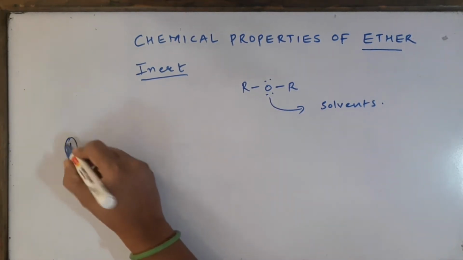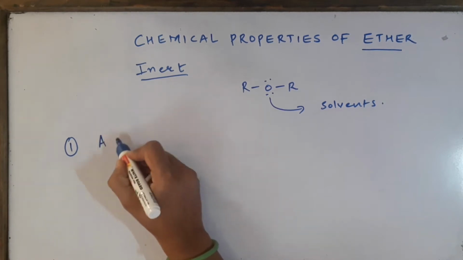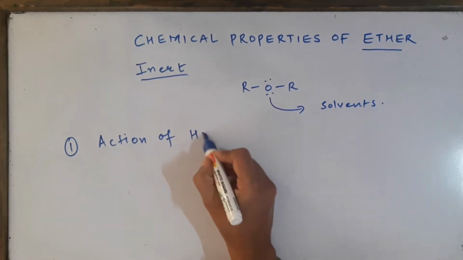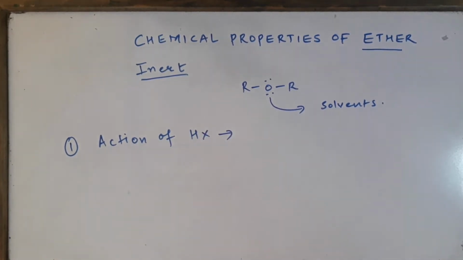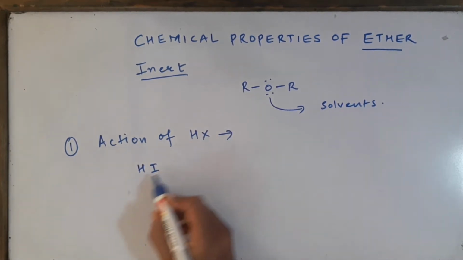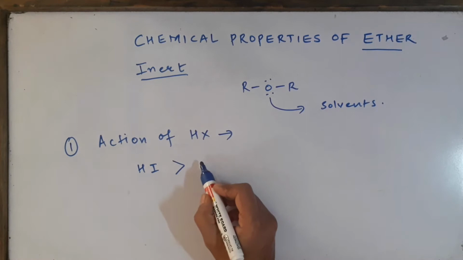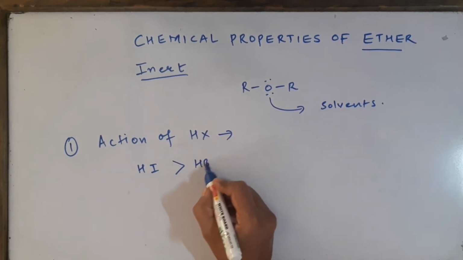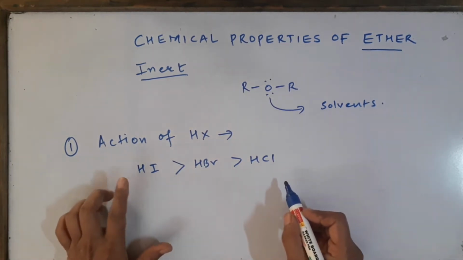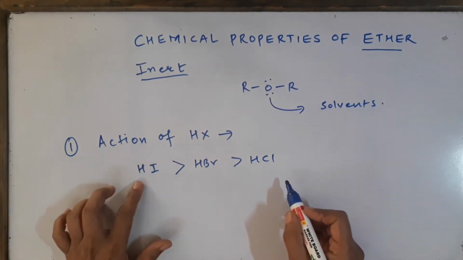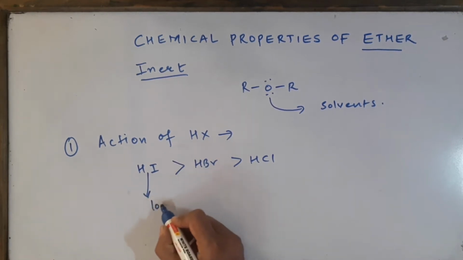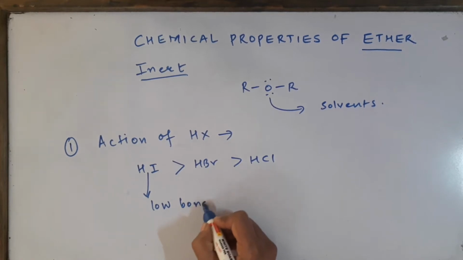The first reaction which we will be talking about is the action of hydrogen halides. Now what are hydrogen halides? We all know the formula is HX. The order of reactivity of the various halides, as we are all aware, is HI the most reactive, followed by HBr, then HCl. This is always the order of reactivity because this compound is very unstable and it has a low bond dissociation enthalpy.